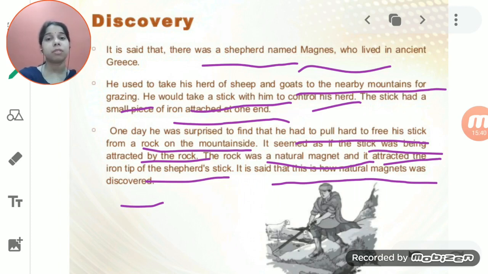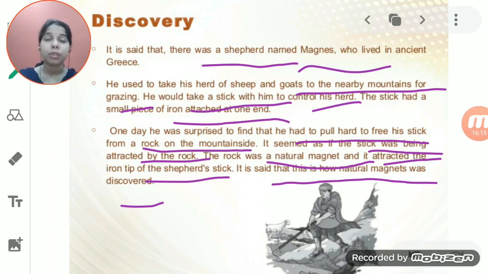He was totally surprised why the stick was attracted towards the rock on which he was sitting. So from there itself it came to be understood that yes, there is an object, a material which has the property to attract things. So we can say that from there the concept of the natural magnet comes.